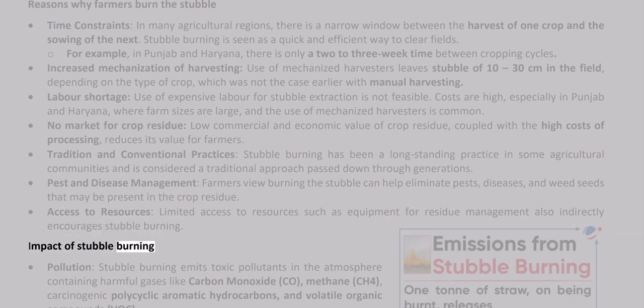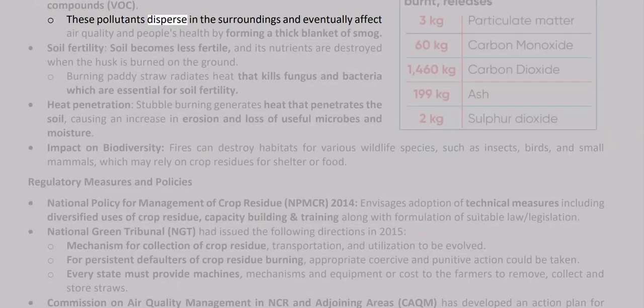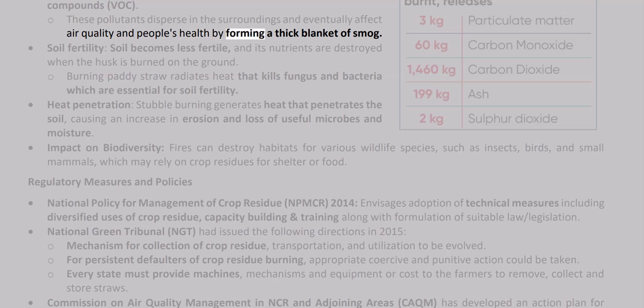Impact of stubble burning. Pollution. Stubble burning emits toxic pollutants in the atmosphere containing harmful gases like carbon monoxide, CO, methane, CH4, carcinogenic polycyclic aromatic hydrocarbons, and volatile organic compounds, VOC. These pollutants disperse in the surroundings and eventually affect air quality and people's health by forming a thick blanket of smog.